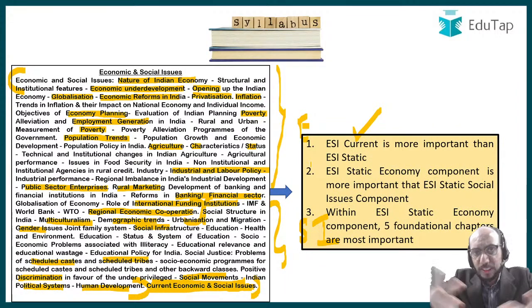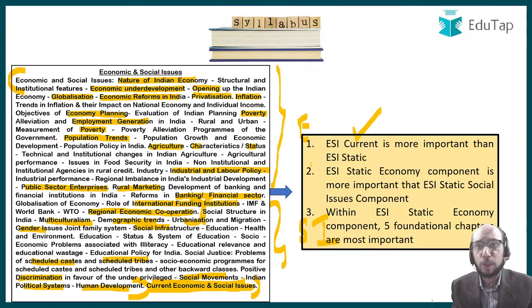That means that whatever is happening in current affairs, the recent developments that are taking place in the economy, that is more important. What those recent events are, we are going to discuss that also with you. Point number 2: within the static syllabus, the economy component is more important than the social issues component. And within the economy component, 5 foundational chapters are the most important chapters. What those 5 foundational chapters are, we are going to discuss going ahead. So please be a little patient with me.